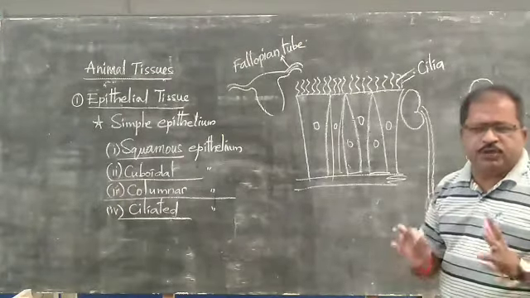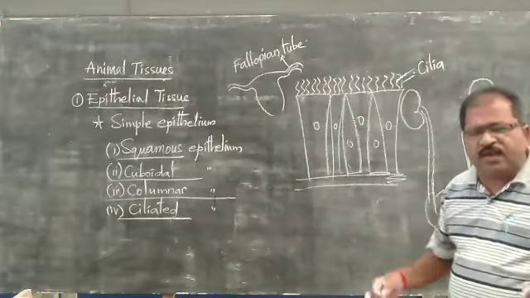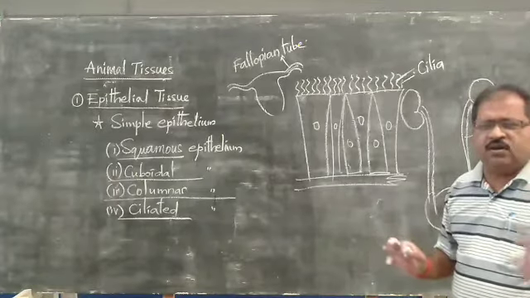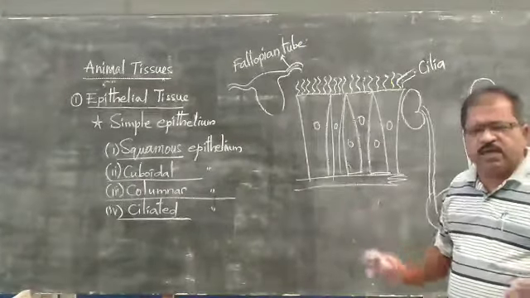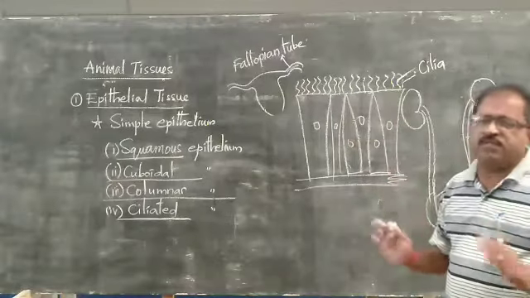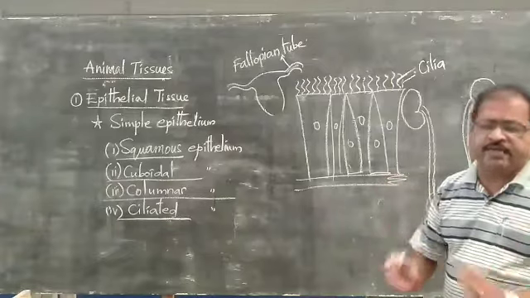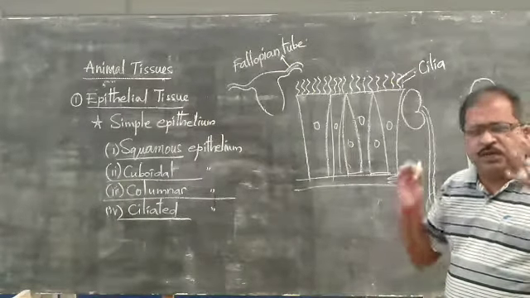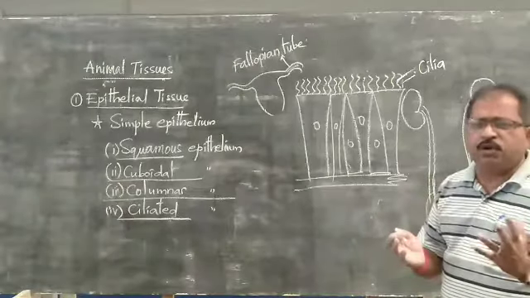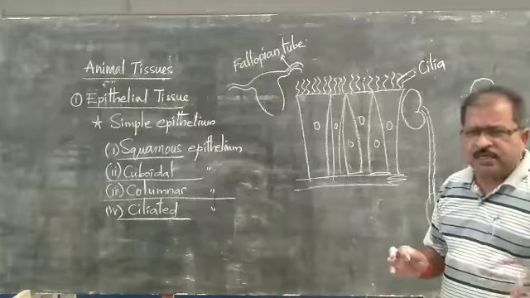So the epithelial tissue is present everywhere in our body, wherever the skin or any body parts are. It is very important and primarily protective in nature. It protects everything, gives shape, and covers the body organs. That is about the epithelial tissue.